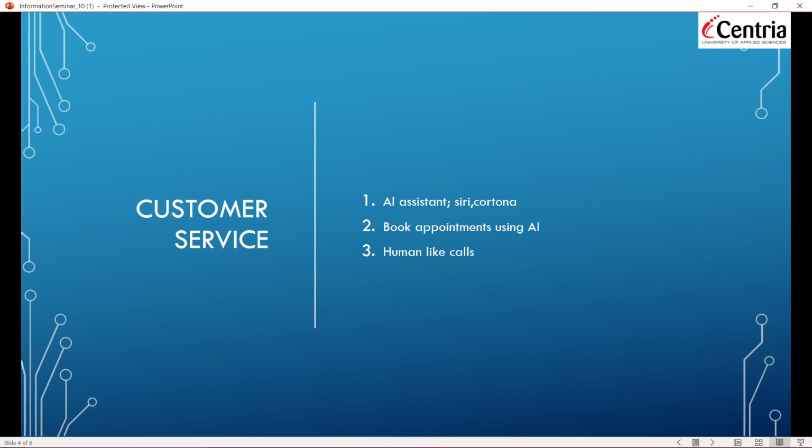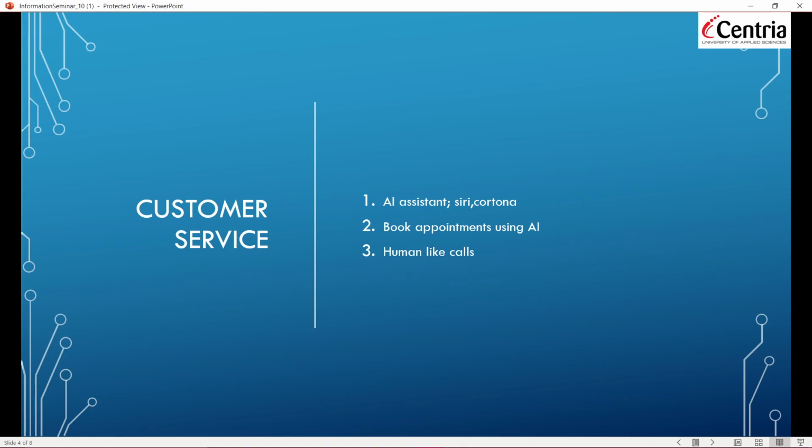Customer service, AI assistants like Siri and Cortana. An artificial intelligence robot can book an appointment and make human-like calls, where it can create human voices and catch the thing we need, like Siri and Cortana do, and order or book an appointment for us. Customer service can be completely reduced or run using artificial intelligence driven things.